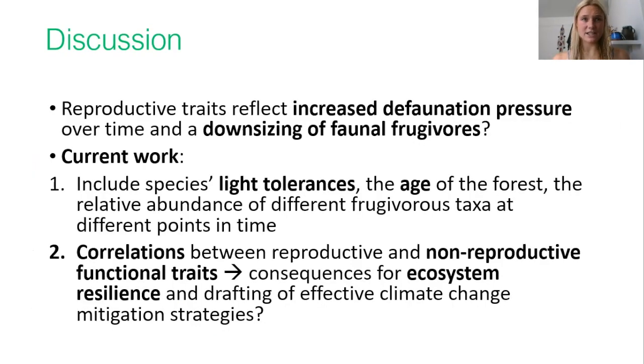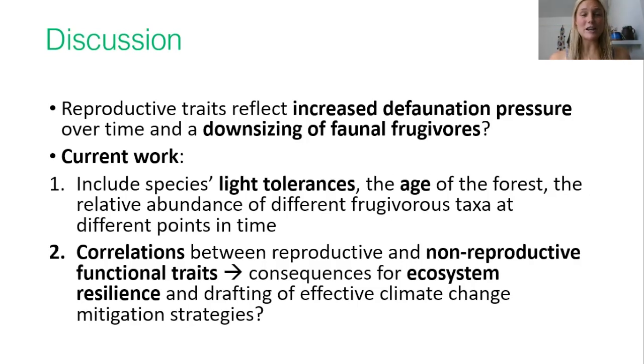Our findings show that in the tropical forests of Ghana and Gabon, changes in the prevalence of functional traits related to seed dispersal have occurred in a manner that would be expected under increased defaunation pressure over time and a downsizing of faunal frugivores. Our work may contribute towards establishing baselines and setting biodiversity targets, because it provides a long-term perspective and an insight into the reproductive trait composition that can be expected when there is a relatively intact faunal community.